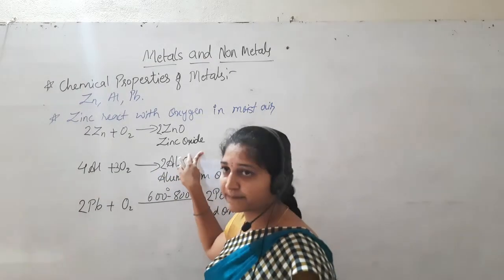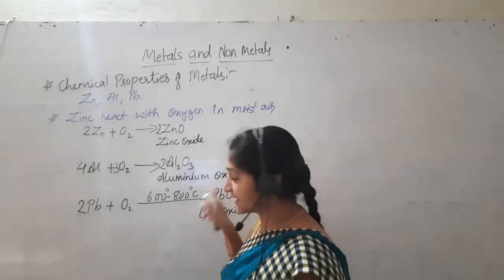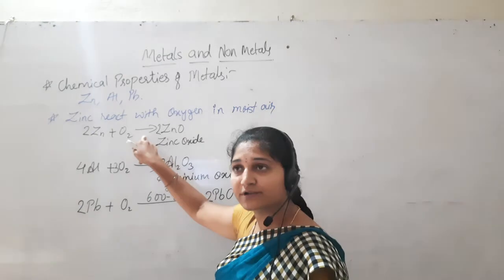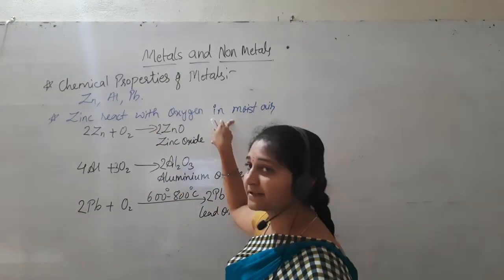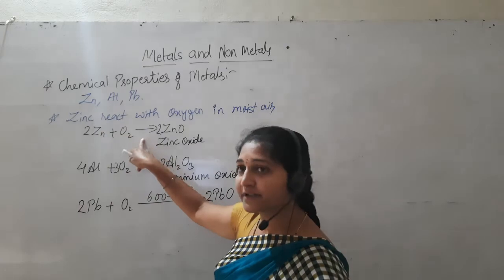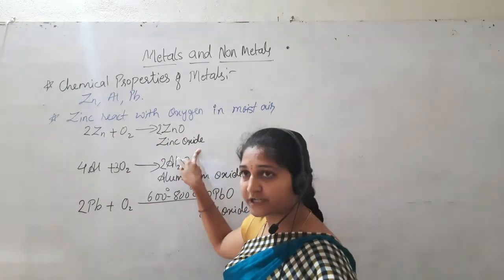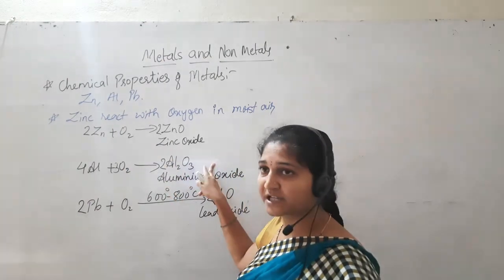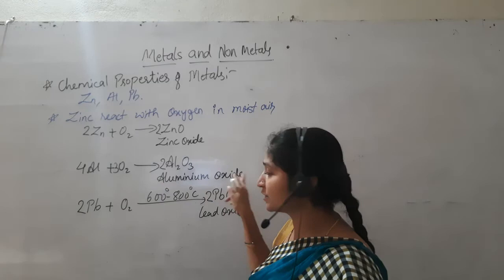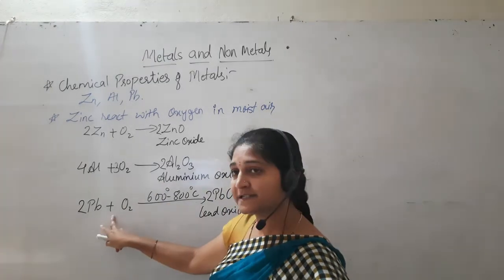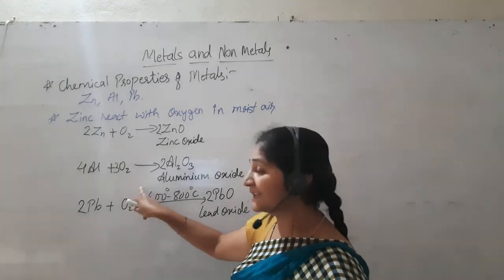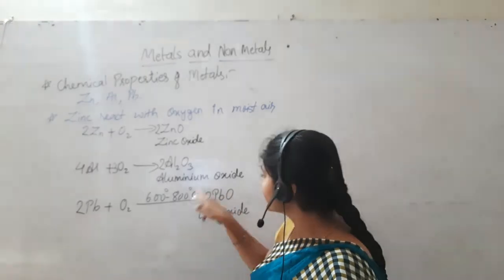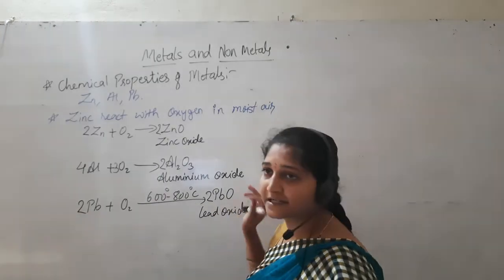Zinc reacts with oxygen in moist air to form zinc oxide. Aluminium, in normal air, reacts to form aluminium oxide. And lead reacts with oxygen at 600 to 800 degrees Celsius to form its protective layer, lead oxide.